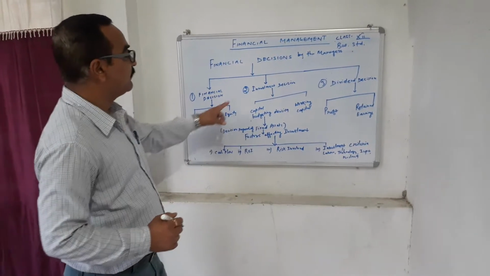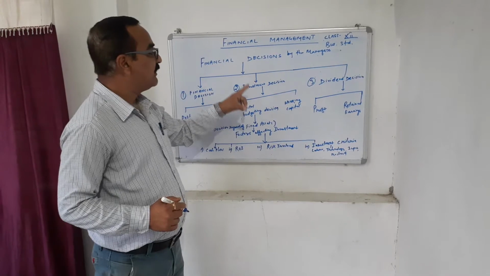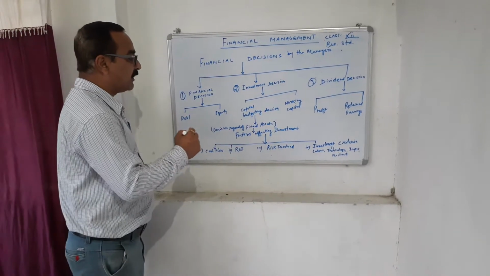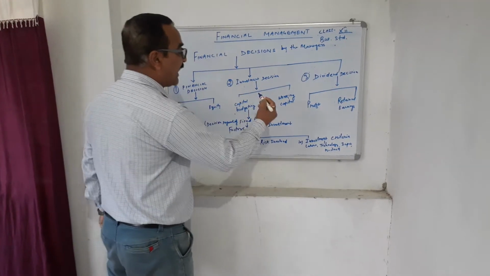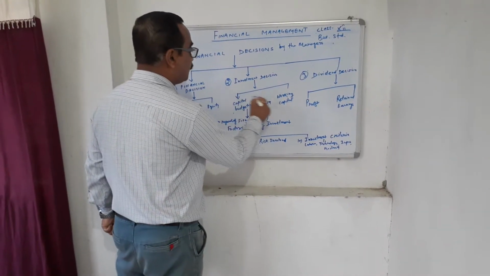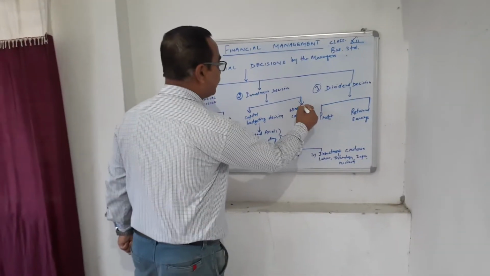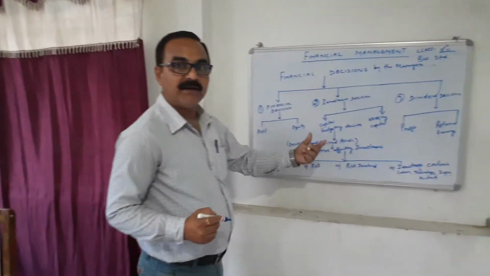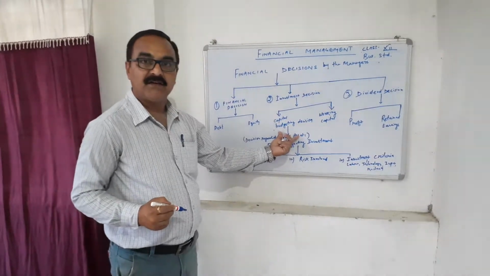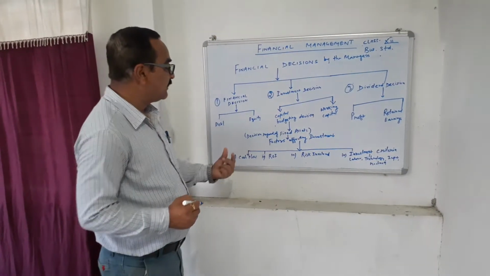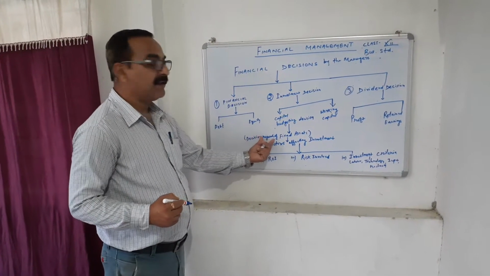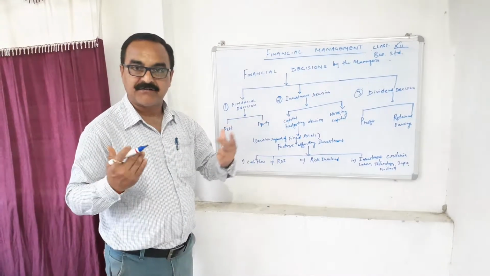Investment decision means the financial decision which is meant from the capital budgeting point of view and the working capital point of view. Now, there are two important subdivisions of the investment decision. One is the capital budgeting decision and the second one is the working capital decision. Now, what is the capital budgeting decision? It is the decision regarding the procurement of fixed assets.